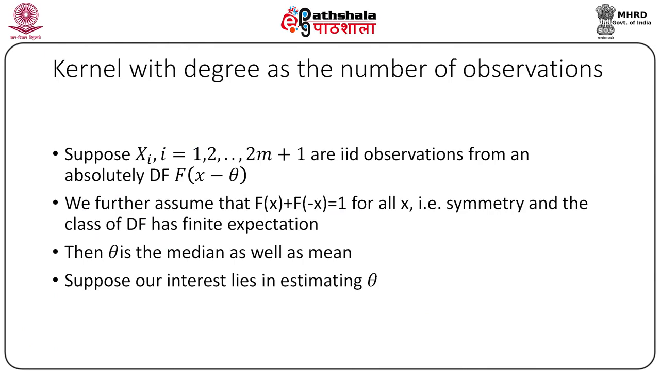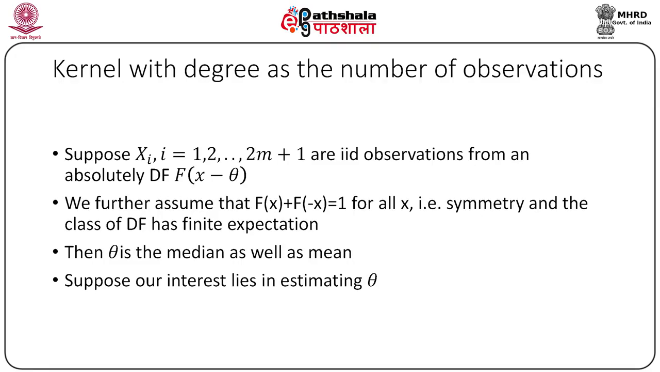We have already defined kernels, estimability, and U-statistic. Now, we start with an interesting example on unbiasedness. Suppose x1, x2, ..., xn are IID observations from some continuous population f(x - theta), where theta is naturally the location parameter. We further assume that n is odd and the distribution is symmetric, that is, f(x) + f(-x) equal to 1 for every x. We also assume that the distribution has finite expectation.